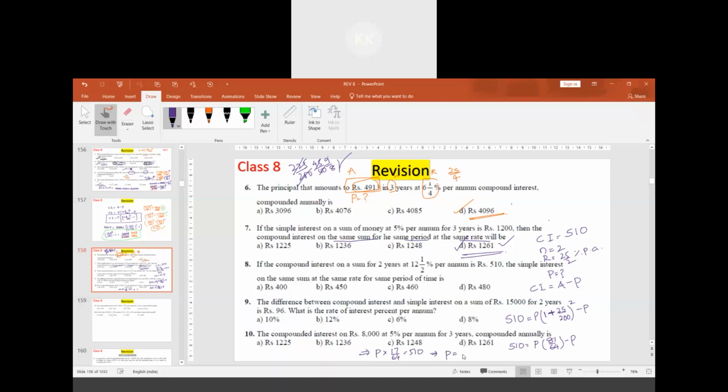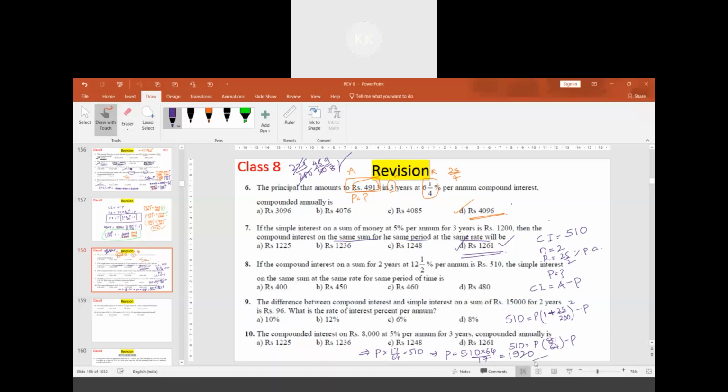So the P value is 510 into 64 divided by 17. 17 divides 510, 30 times is 510, and it should be multiplied with 64. We get it as 1920.